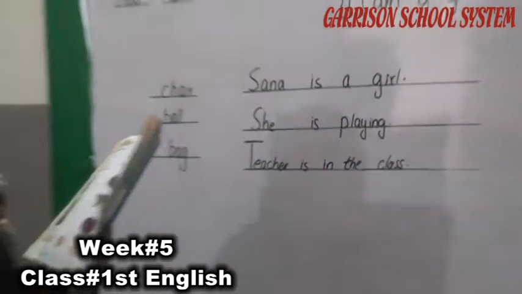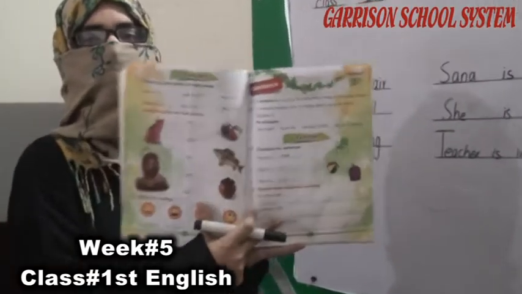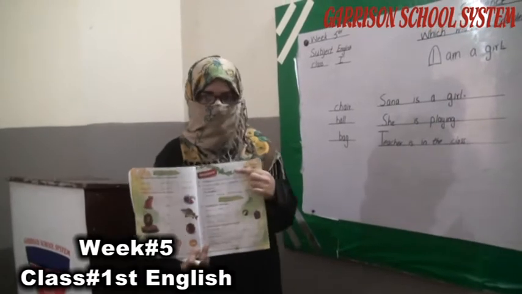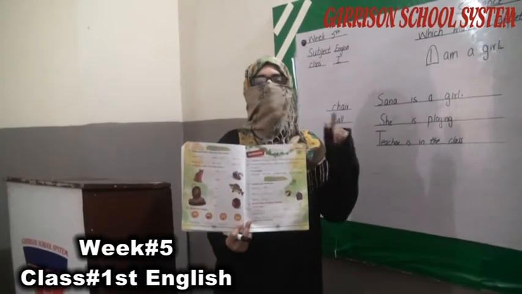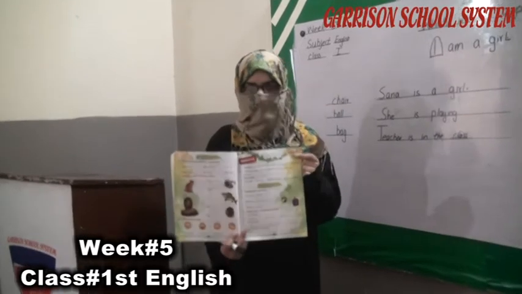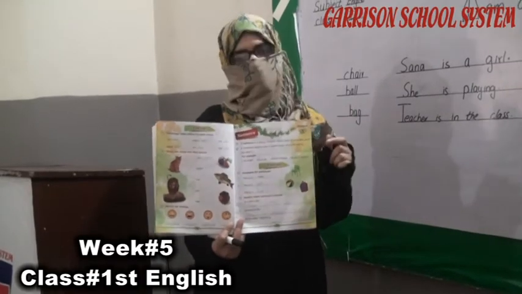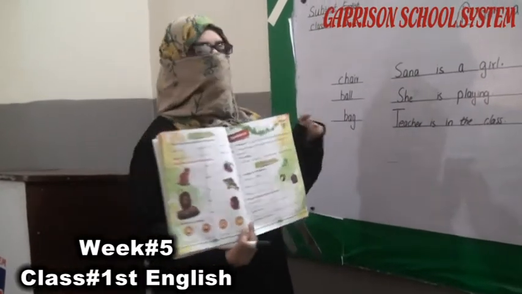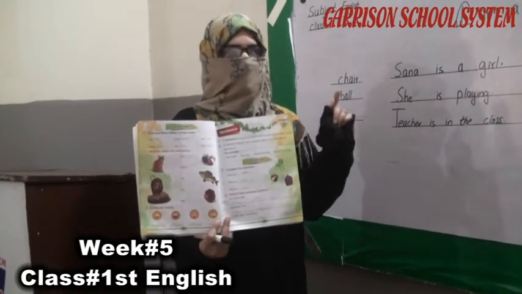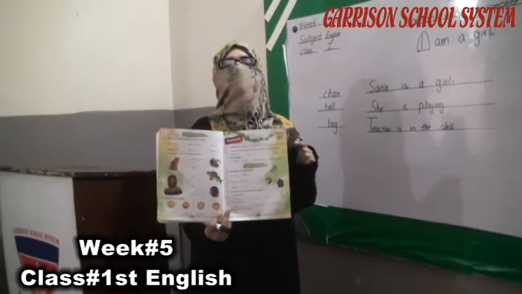Okay students, now if we review the whole chapter about sentence, do you have a clear concept about this? What does it mean, sentence? A sentence is a group of words which makes a complete sense, repeating it again. A lot of words which make a complete sense is called a sentence. The identification of the sentence is that it begins with a capital letter and ends with a full stop.